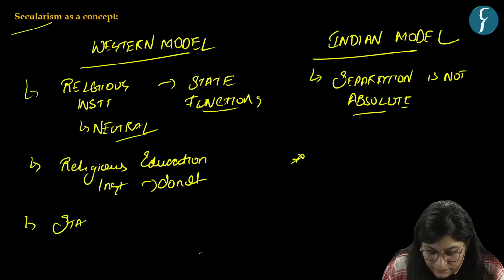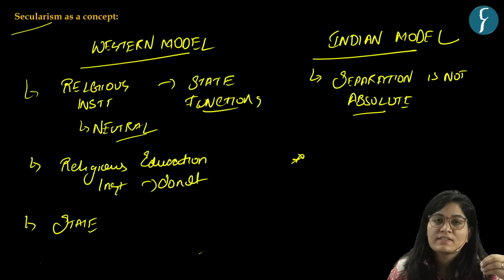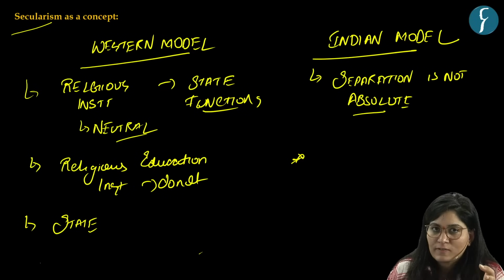Okay. Then the state does not interfere in religious matters. That means the state does not participate in reforming religious matters.